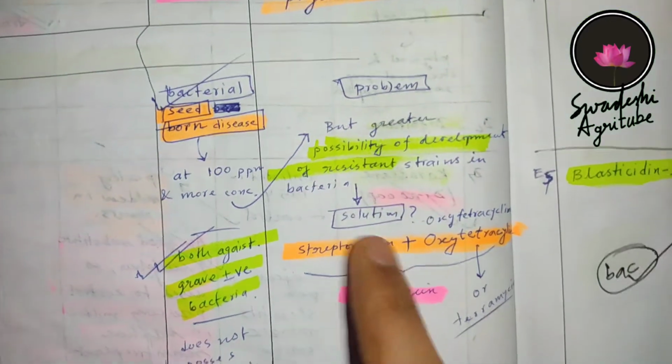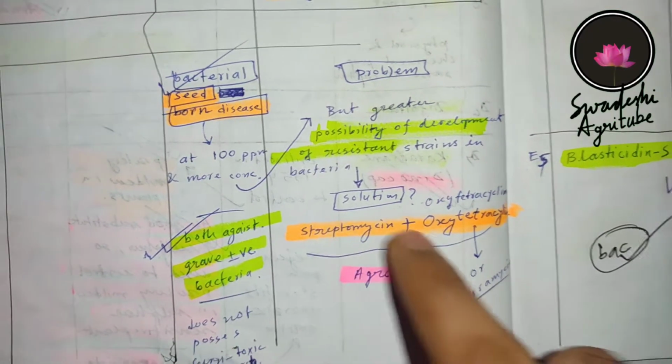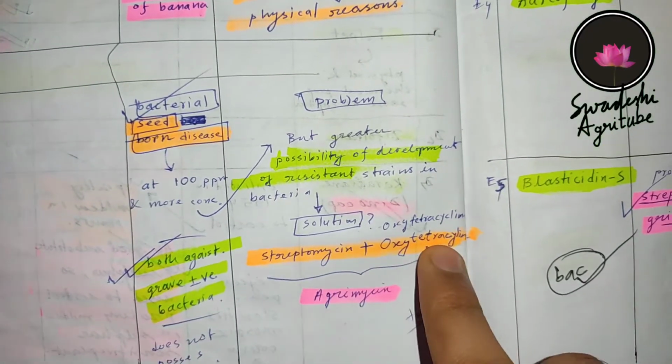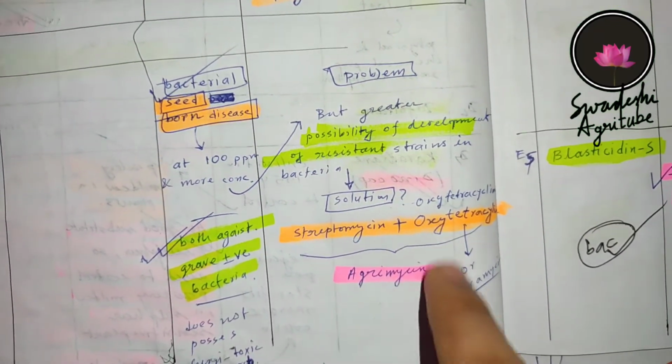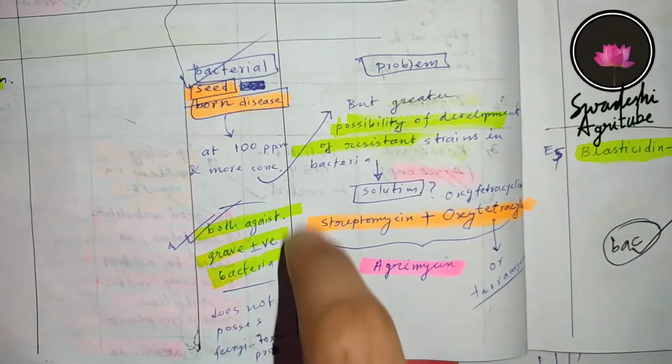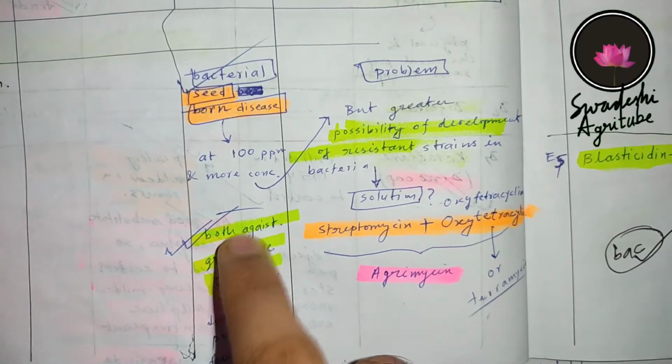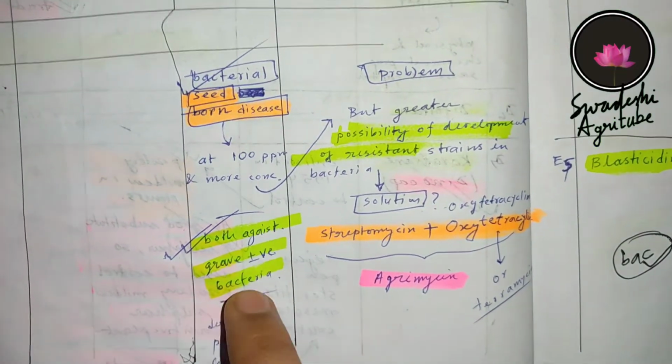To solve that problem, we have to use streptomycin with oxytetracycline or terramycin, and this mixture is called agromycin. Now one important point is that it is effective against both gram negative and gram positive bacteria.